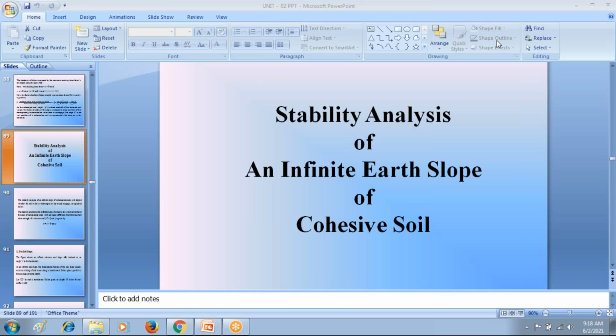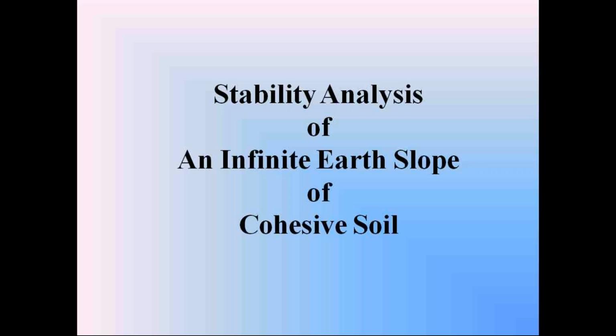Now, last class I explained the stability analysis of the cohesive infinite soil slope in dry condition. So we started this stability analysis of the cohesive infinite soil slopes. In that cohesive infinite soil slope, last class we completed the stability analysis when the cohesive soil is in dry condition. So please go through that derivation of factor of safety in the infinite cohesive soil slope when the soil is in dry condition.